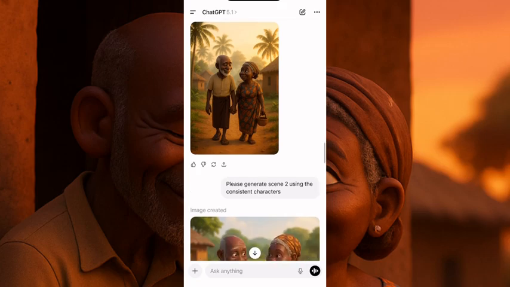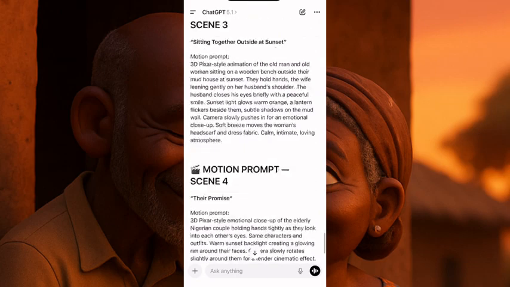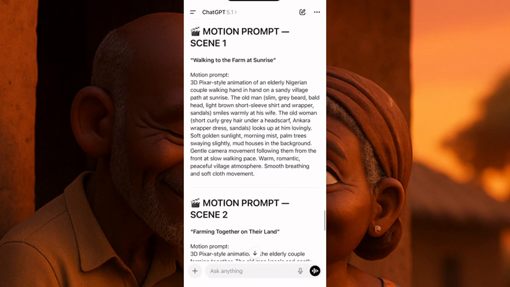So after we are done generating all our images, these are the images I got. After generating all the images, the next thing we need to do now is to turn these images into videos. Why did I generate the images before turning them into videos? Because I want a consistent character. I don't want to miss the character. So first off, I'll copy the first prompt.